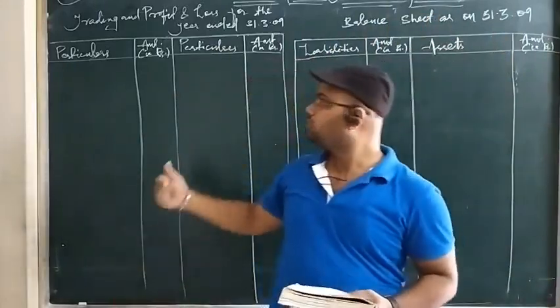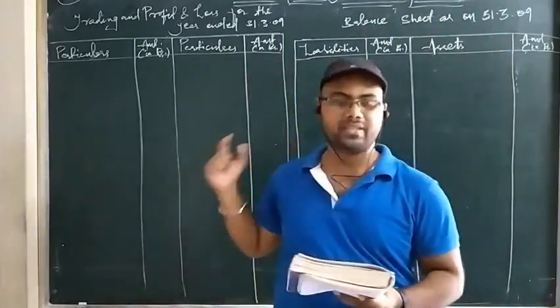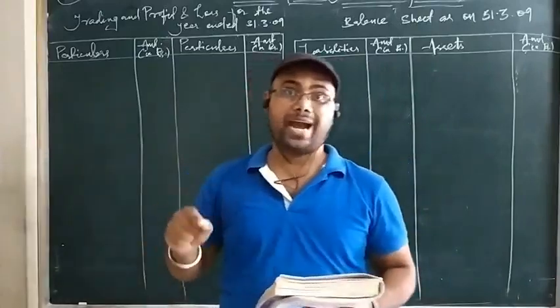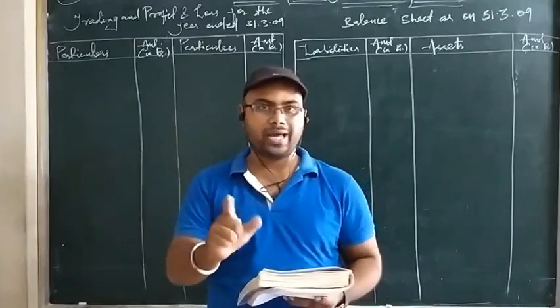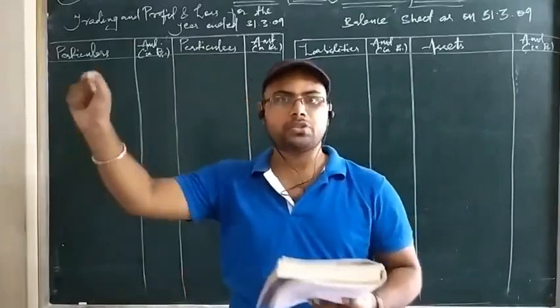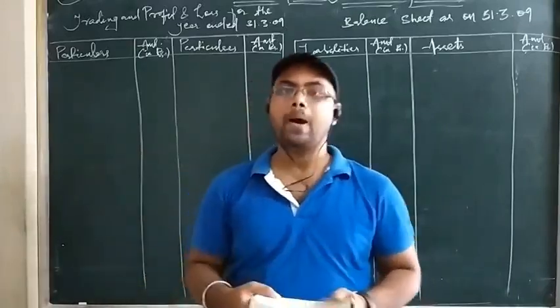Clear? So now we will solve the trading account, profit and loss account and balance sheet. But the items will be posted as they come in the question, not as primary, secondary. Okay, not like that. We will post the item as it comes in the question. So the first item is purchases.